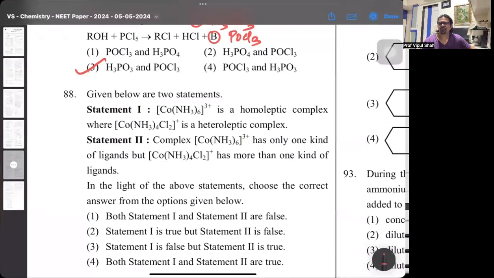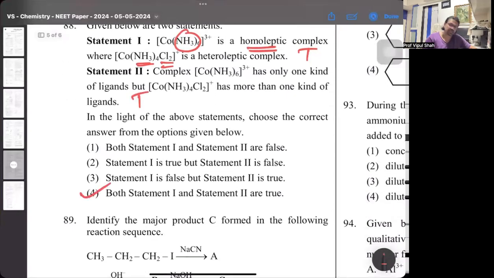The first one, hexaamminecobalt(III), is homoleptic. Yes, because it has only one type of ligand, that is ammonia. And [Co(NH3)4Cl2], that is tetraamminedichlorocobalt(III), is heteroleptic because there are 2 ligands. You have ammonia as well as chlorine. So this is a correct statement. Complex has only one kind of ligand, but the other one has 2 kinds. Yes, this is also true. So basically both statements are right.